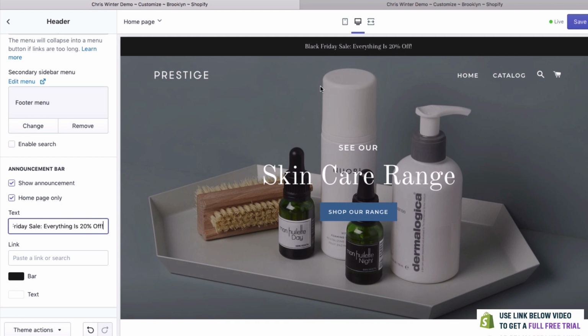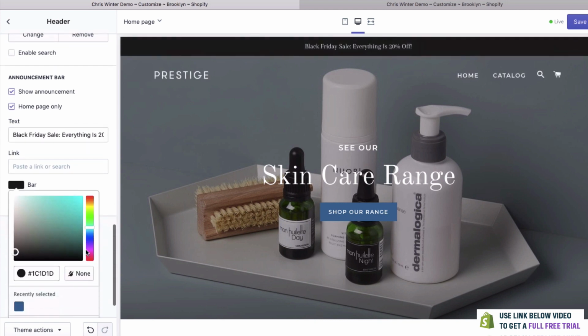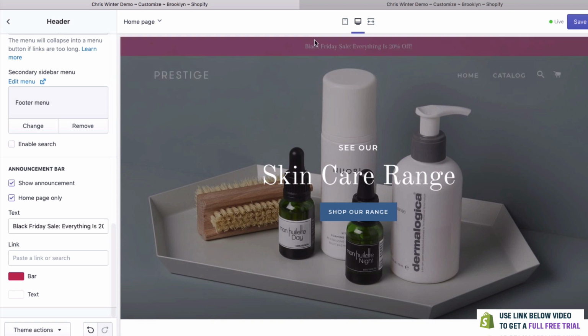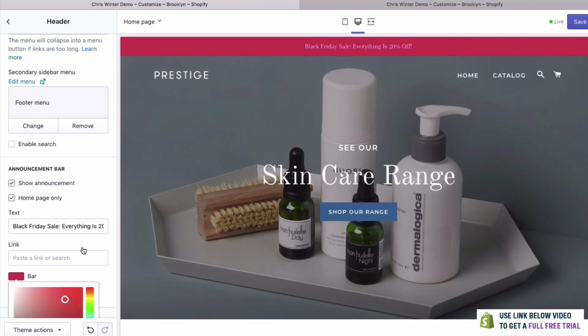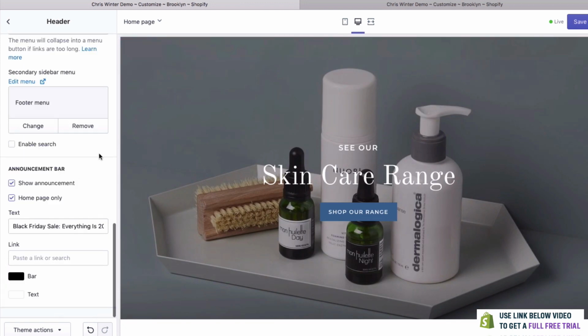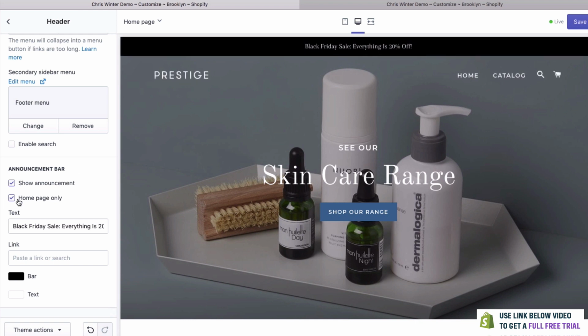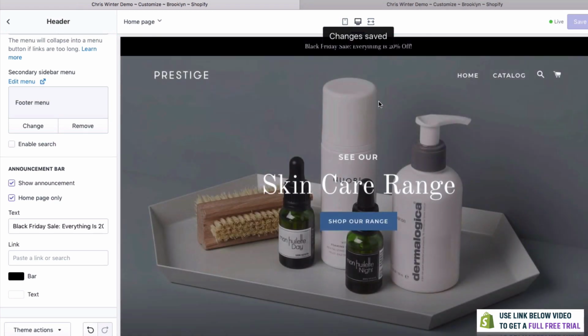So as you can see, when people first come to your website, that's the thing that they're going to see. You could even make this nice and bright. Maybe we could make this a reddy kind of color. As you can see, no one's going to miss that, and it will look really good even on mobile. I think for now we'll just make it black, just so it fits in a little bit better. You can also have this just to be on the home page, or you can have it on all pages. Let's click save again. This is really important to click save whenever you do. Otherwise you might lose the work that you've done with it.